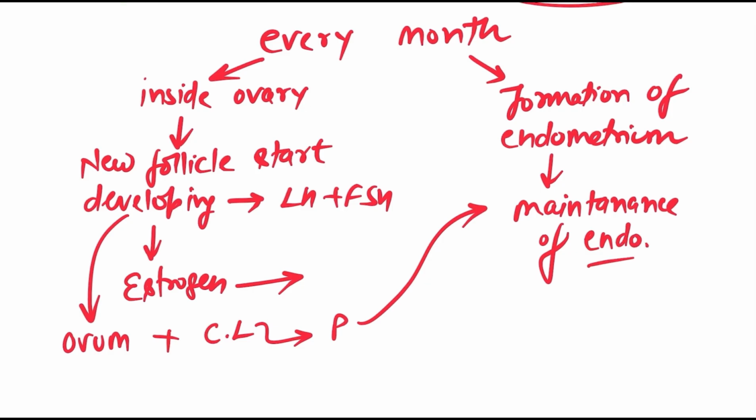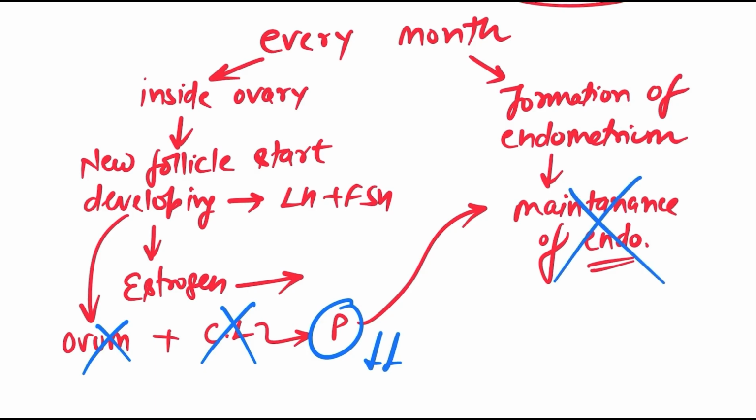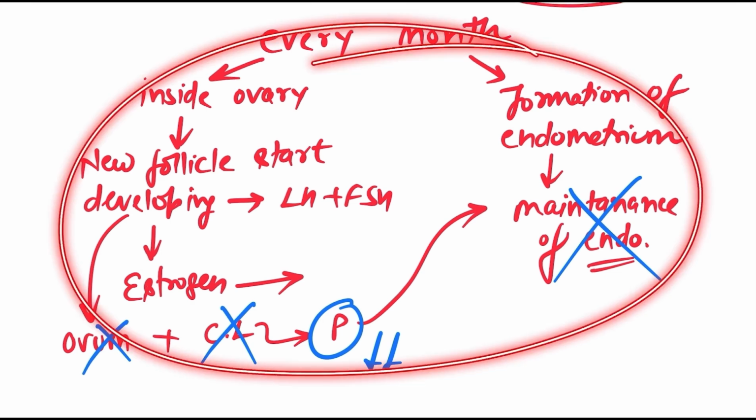Endometrium. And if fertilization does not take place, this ovum dies, this corpus luteum after 7 days again dies, and the level of progesterone starts decreasing, the endometrium sloughs off, and it comes out of the vagina. And again next month all these processes are repeated, right?